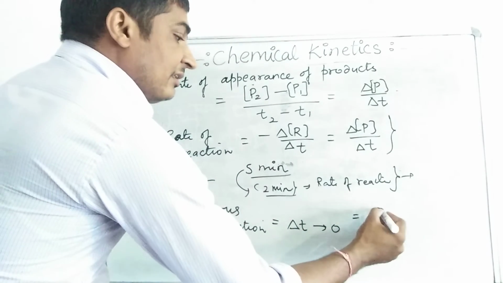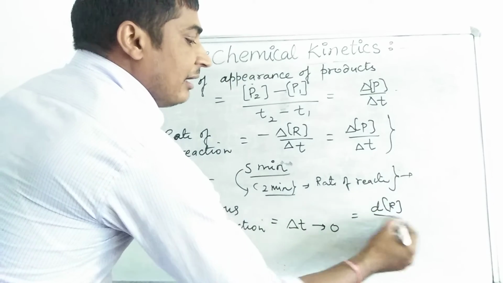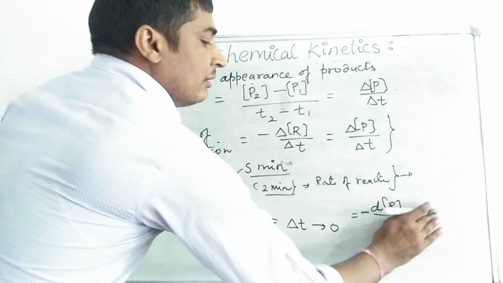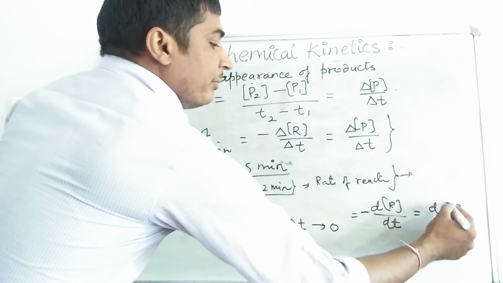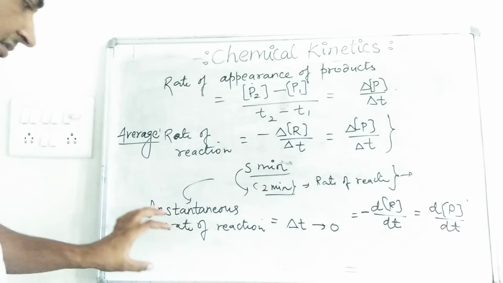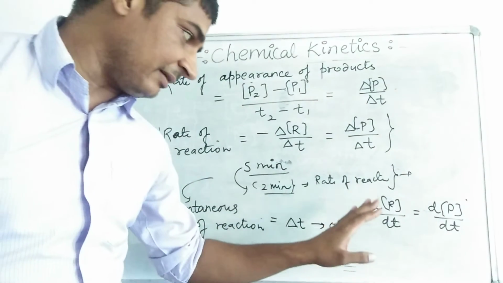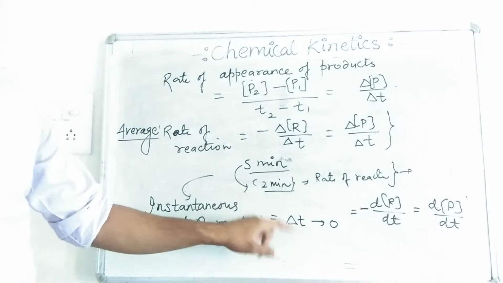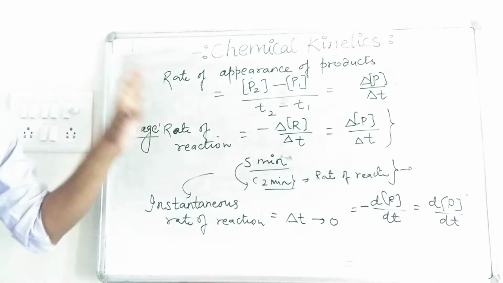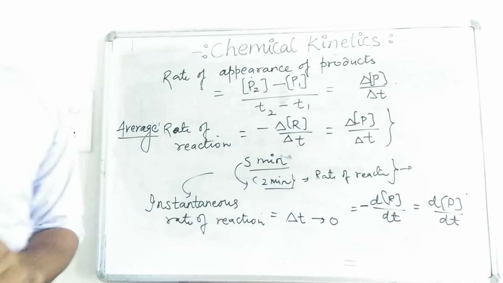Then it can be written as dR upon dt, or dP upon dt. So this instantaneous rate of reaction is the rate of reaction of any reaction at a particular moment. If we are considering a longer period of time, then it is known as average rate of reaction.